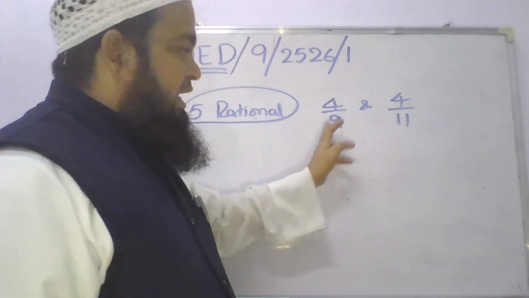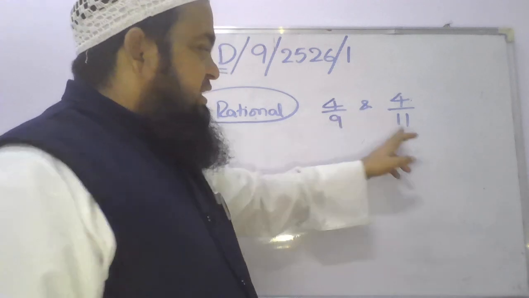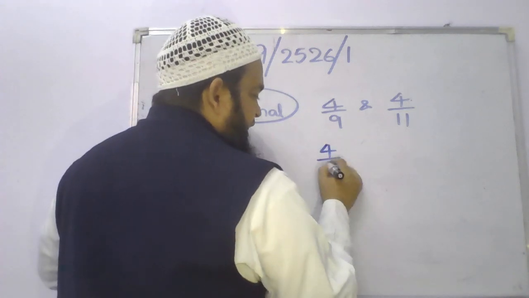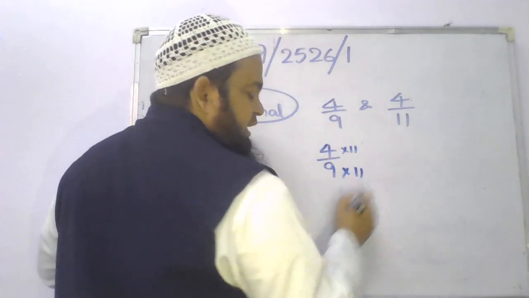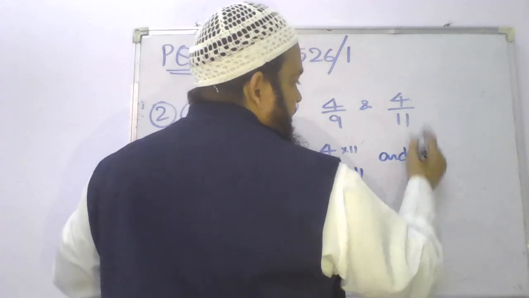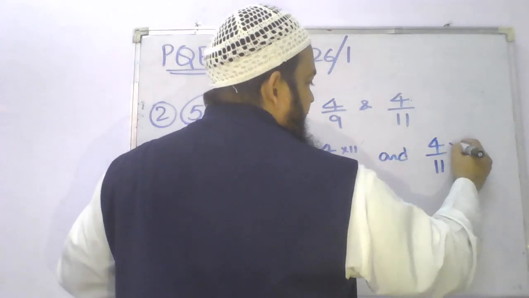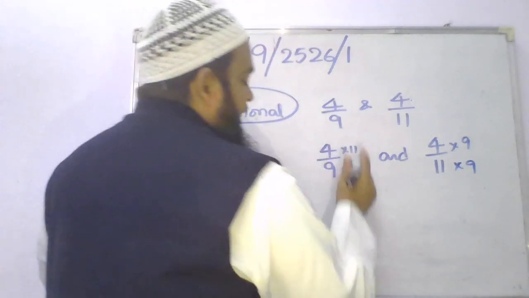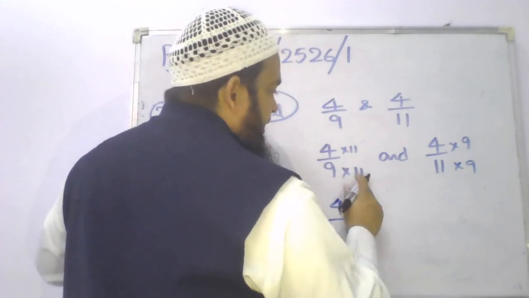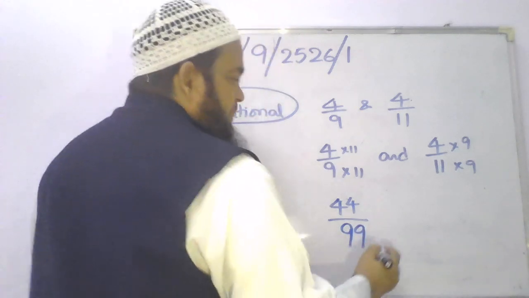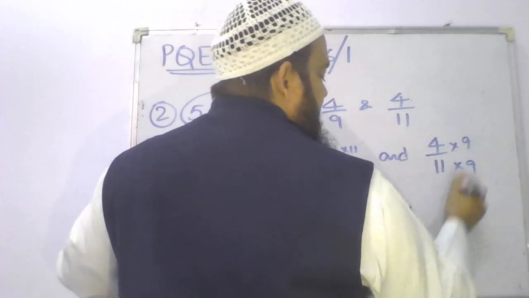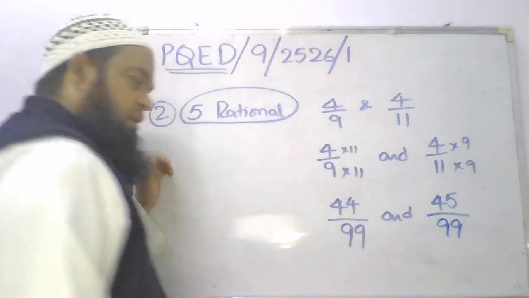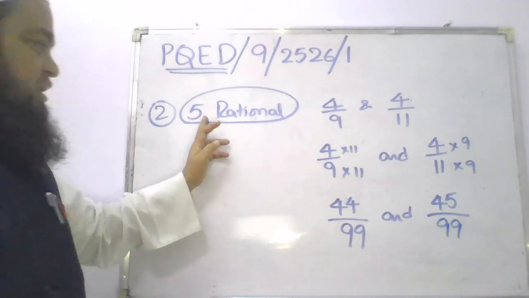So therefore take the LCM of these two. Since these two are co-primes, you can directly multiply the first fraction with 11 in numerator and denominator, and the second fraction with the first denominator in numerator and denominator. So 4 elevens are 44, divided by 9 elevens are 99, and 4 nines are 36, divided by 11 nines are 99. So my dear students, how many rational numbers do you want?